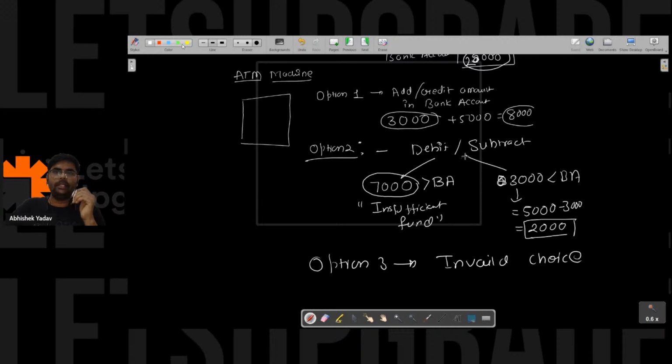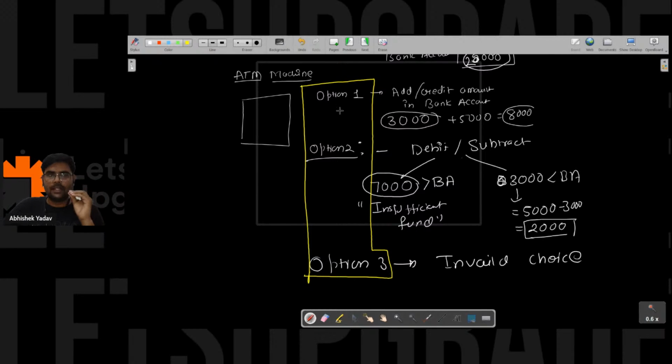So let's try to break down the problem statement and understand how I can solve it. In order to handle the option part, how many choices do I have? I have more than two choices available, and I have to choose one option among them. So I can use if else if here.